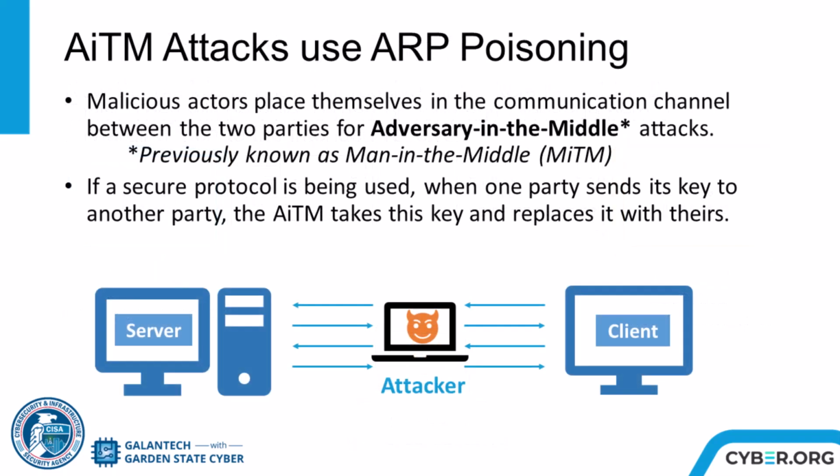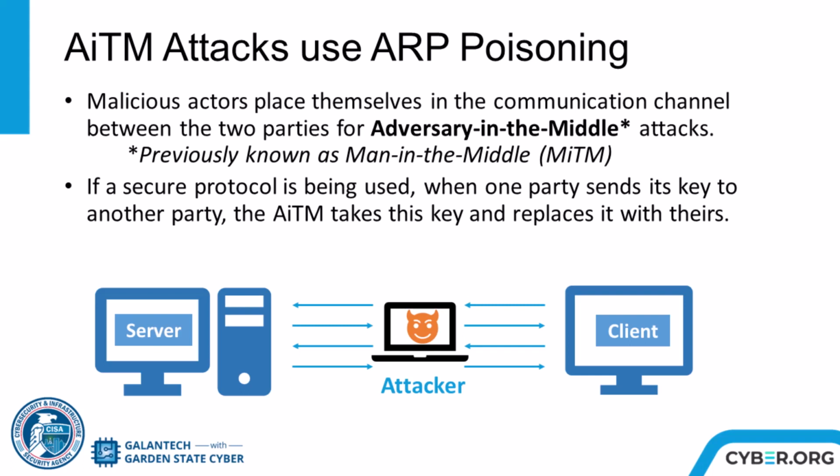Using ARP poisoning, the attacker will be able to intercept all messages between the two victim devices, or an adversary in the middle attack. This type of attack has typically been known as a man-in-the-middle attack. However, the cybersecurity industry is moving towards using inclusive language, and AITM is a recommended replacement term.